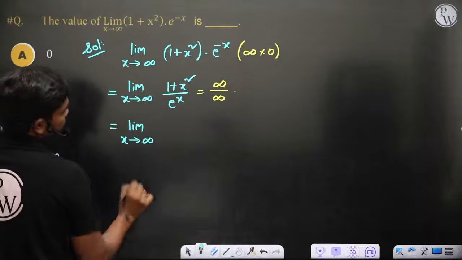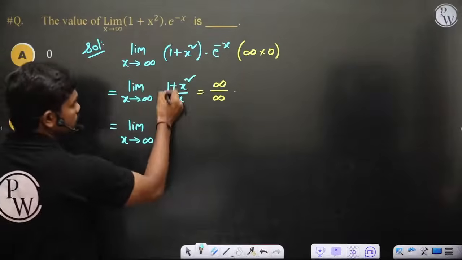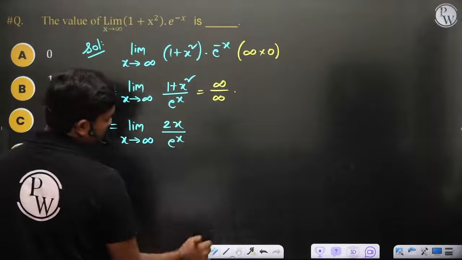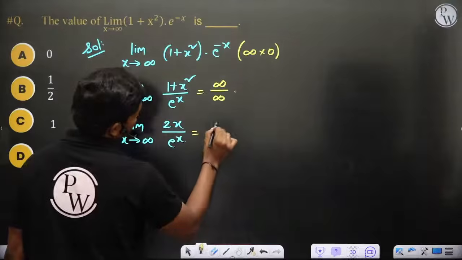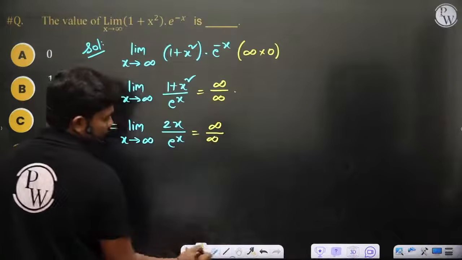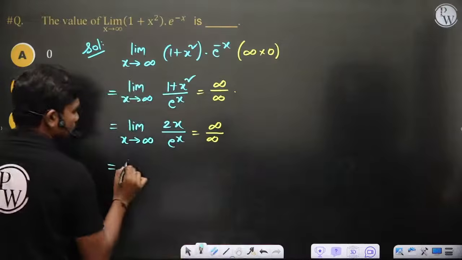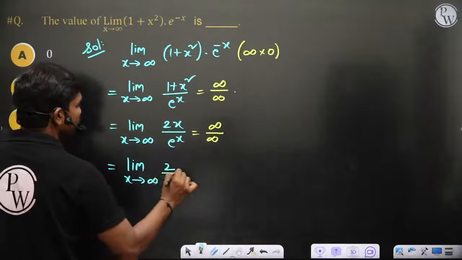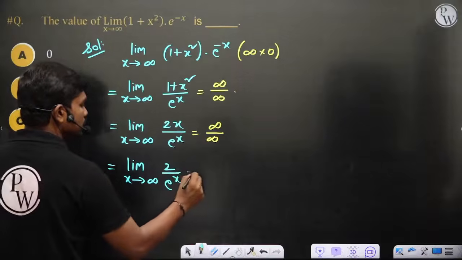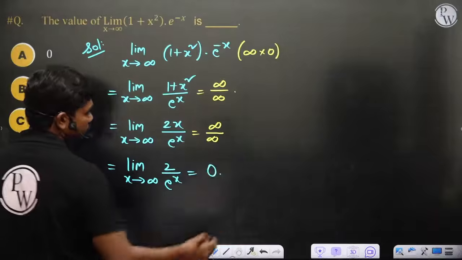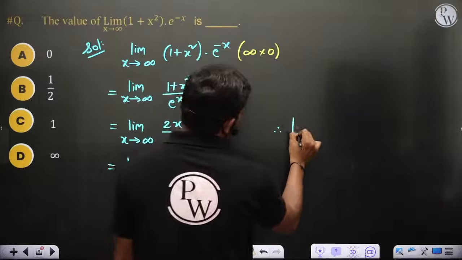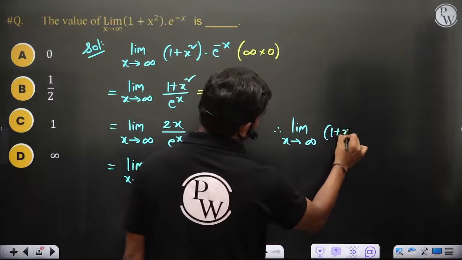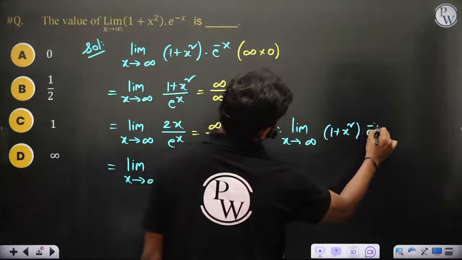So limit x tends to infinity, by L'Hospital rule, you can apply: derivative of 1 plus x square is 2x, over e power x. This is again giving you infinity by infinity. So this is equal to limit x tends to infinity 2 divided by differentiation of e power x, which is again e power x. So this value is 0, of course.